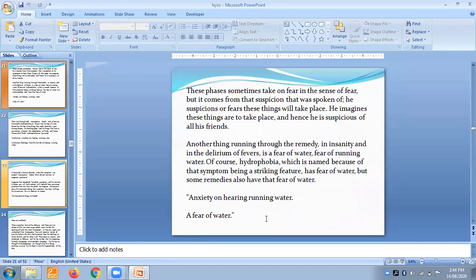You know the lyssinum remedy. It is prepared from the saliva of a dog which has suffered with rabies. So lyssinum is a remedy which has hydrophobia. Here you will get anxiety on hearing running water, a fear of water, in this remedy.